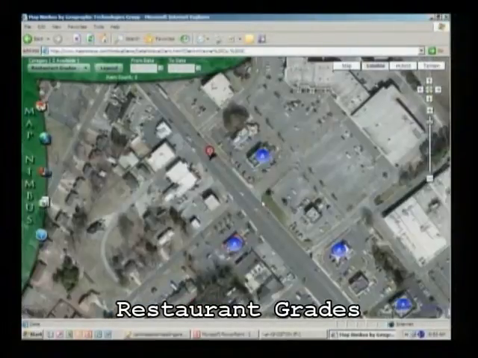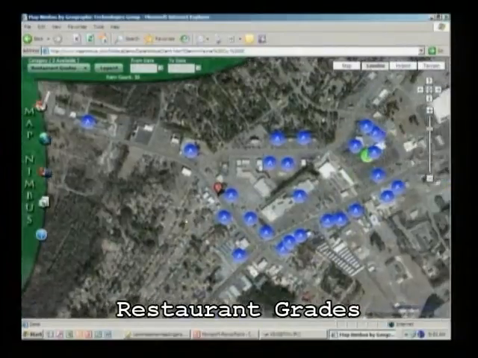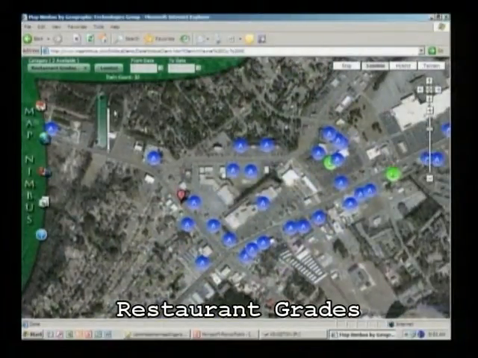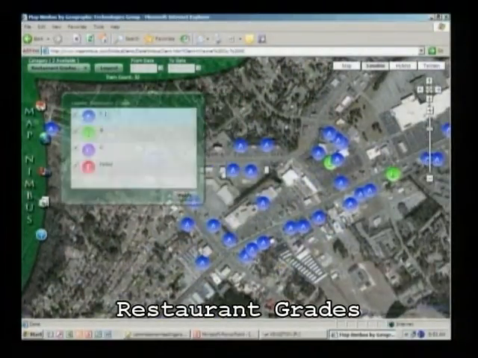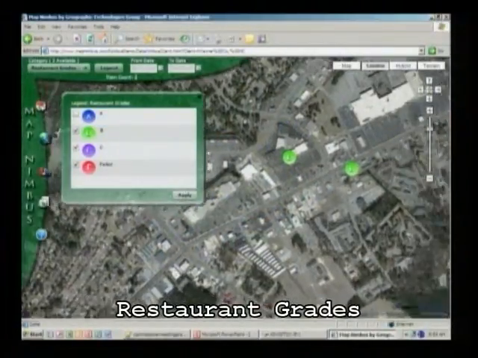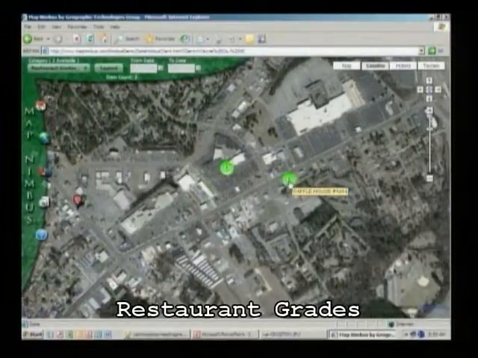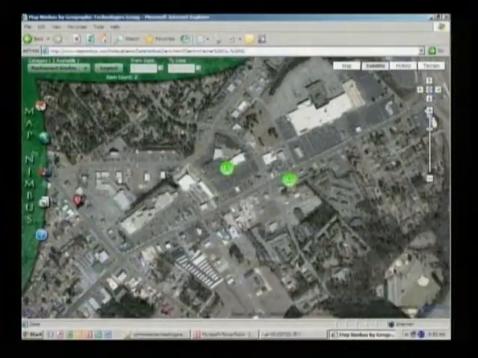Now I may again have some clients coming to town for a meeting. I may want to zoom out and turn off the restaurants that do not have an A grade. So let me zoom out and let me see those that don't have an A grade and hover over those, and I may want to say, hey, until we improve that, some of the clients coming into town may or may not want to go to that particular restaurant. So anyway, the idea is we want to show you what we're doing. Very powerful tool, exciting tool.